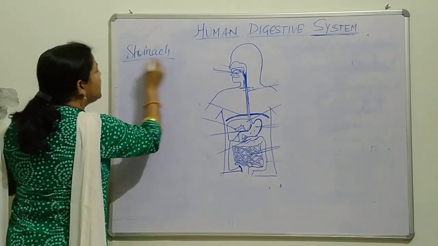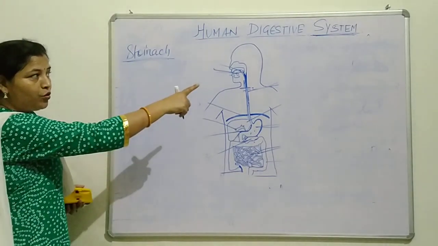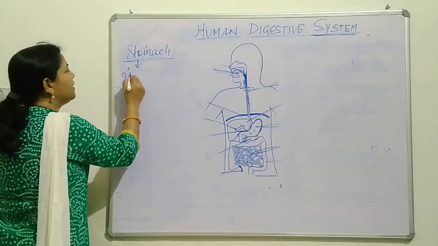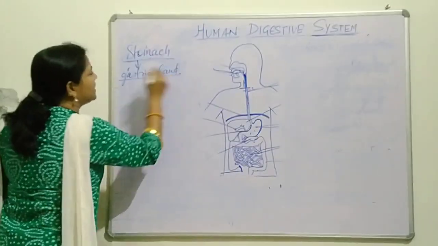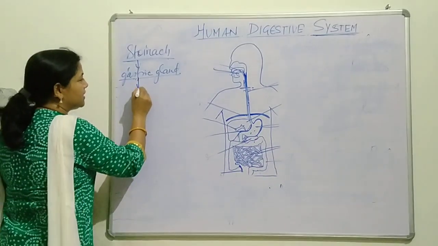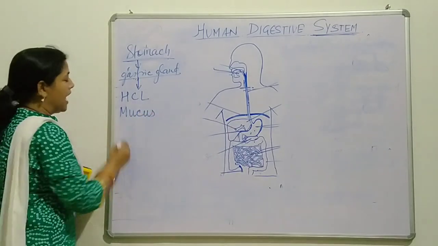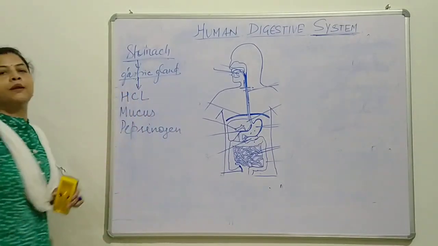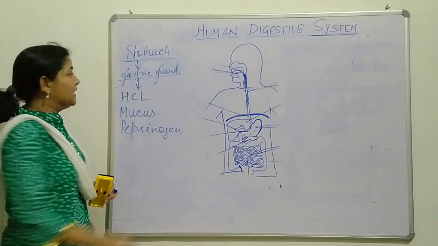In the stomach, the inner lining consists of glands. You must have known, no? I have written there: gastric gland. So the gastric gland is found in the stomach, and this gastric gland consists of HCl, mucus and pepsinogen.